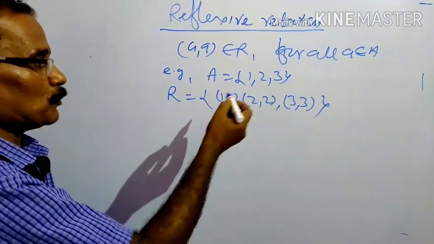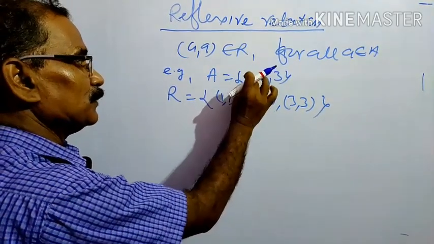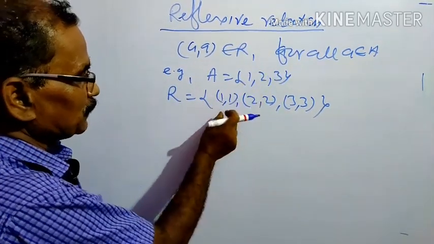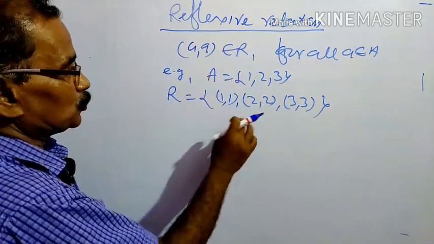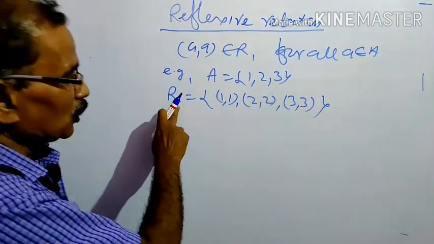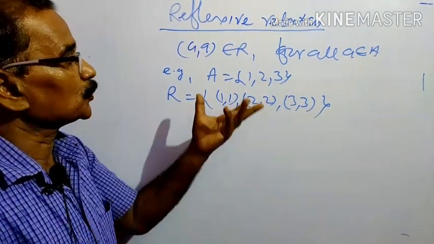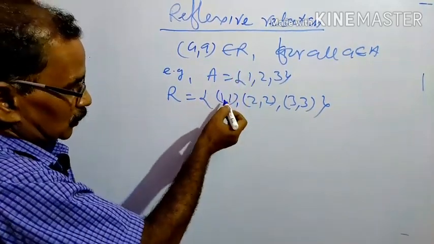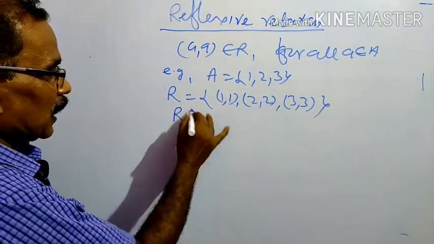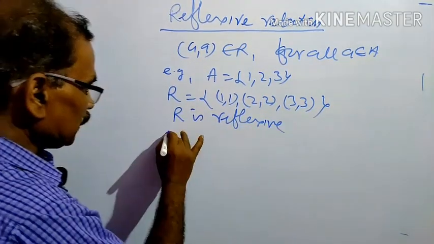So here we have observed that set A has elements 1, 2, 3. So for element 1, (1, 1) belongs to R, (2, 2) belongs to R, (3, 3) belongs to R. It means every element has a doublet, that is (1, 1), (2, 2), (3, 3). Therefore R is reflexive.